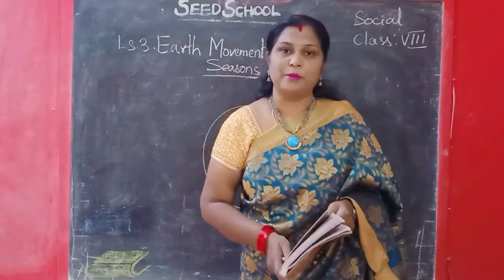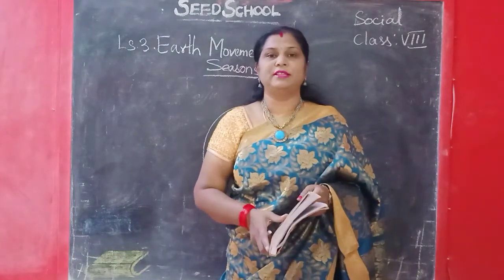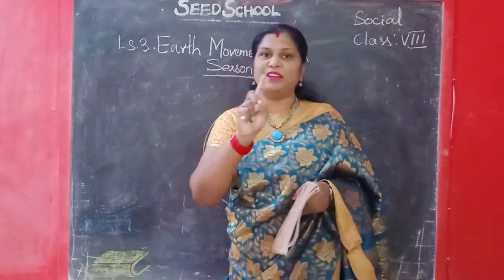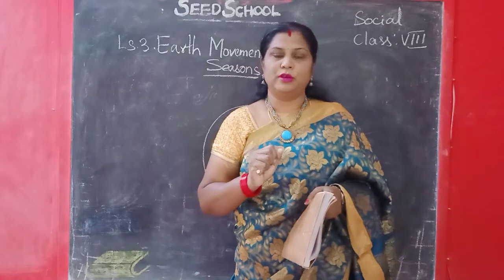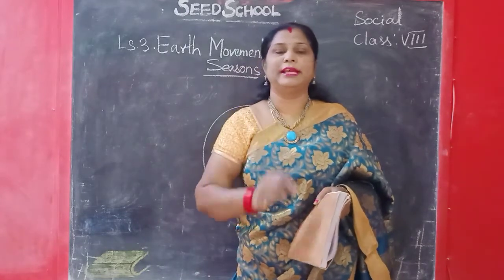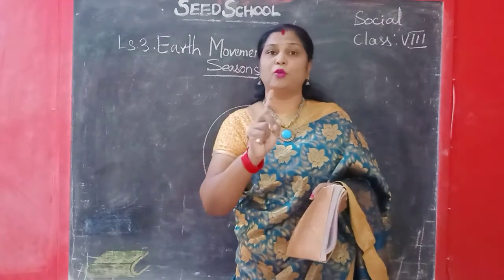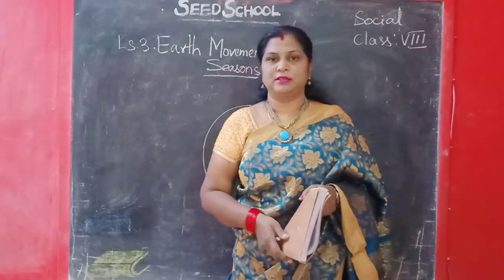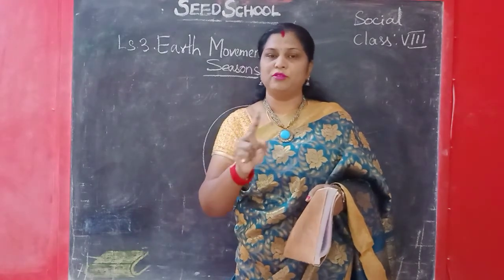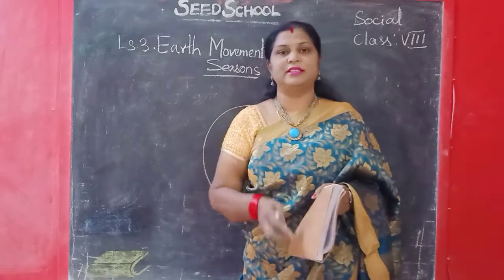Children, to complete one rotation it takes 24 hours, whereas to complete one revolution it takes 365 days.